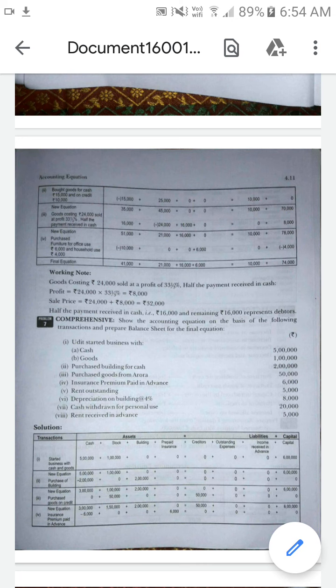Understood? Next one, cash withdrawn for personal use. Cash withdrawn from the business and used for personal use is called drawings.